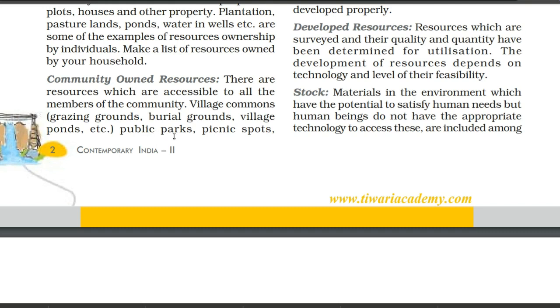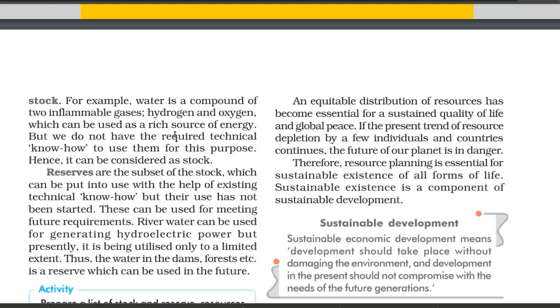In a public park, it is not the personal property of any one person. It is public, because the name is given public park. It means it is utilized by everyone. And the same for roads. On the roads, you don't have your own personal road, such that when you walk, no one else will go or walk on that road. It's not like that. Public parks are like this, and we have picnic spots.